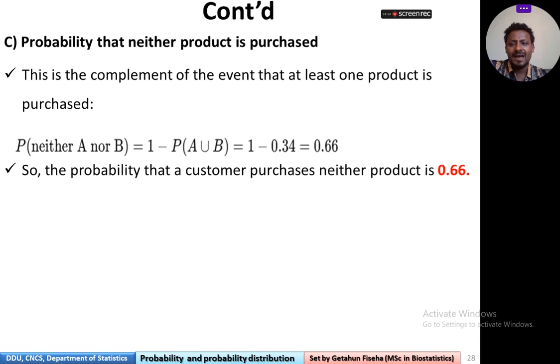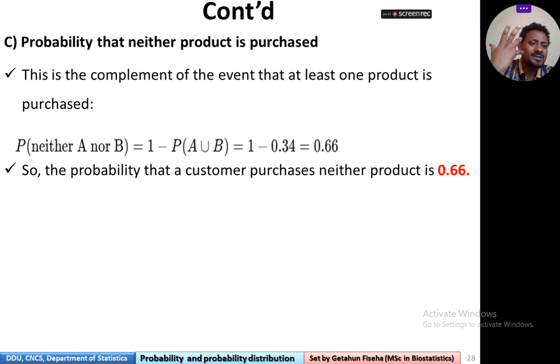C, the probability that neither product is purchased. This is the complement of the event that at least one product is purchased.